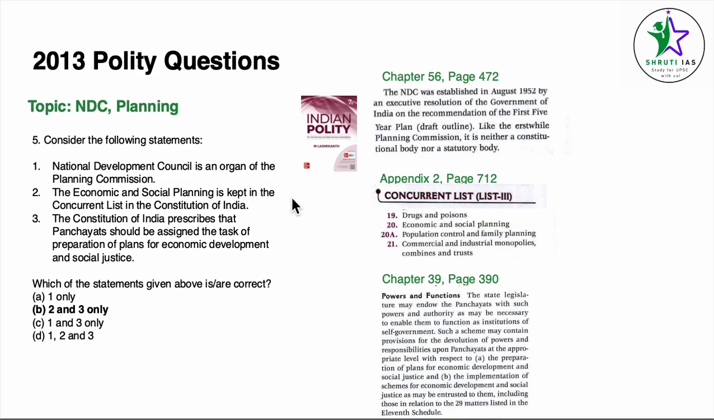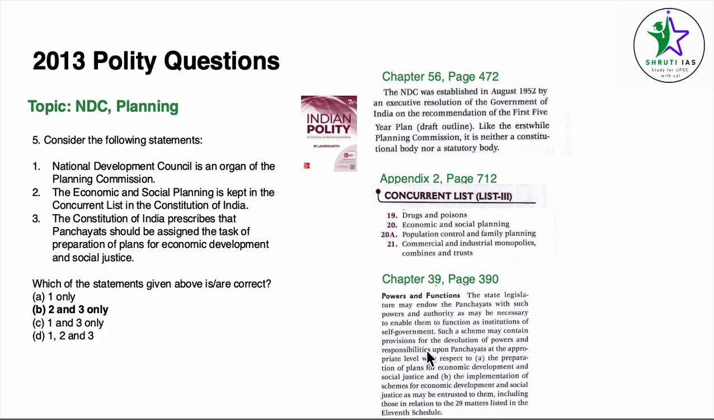For point number 3, we come to chapter 39, Panchayati Raj, page number 390. The Constitution of India prescribes that Panchayat should be assigned the task of preparation of plans for economic development and social justice. Under powers and functions in the Panchayati Raj chapter, page 390, the state legislature may endow the panchayats with such powers and authority as may be necessary to enable them to function as institutions of self-government.